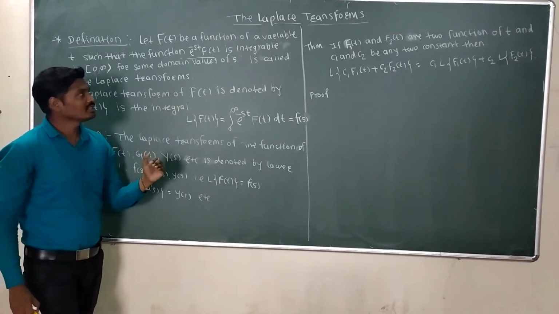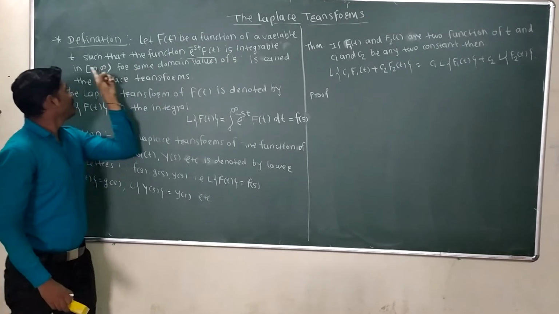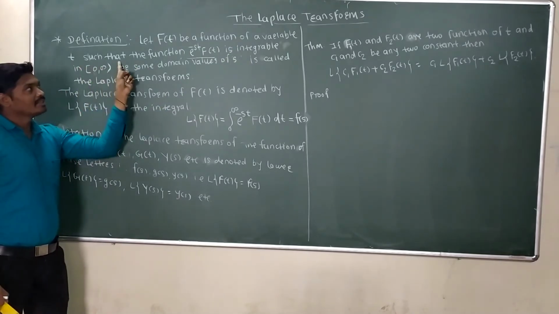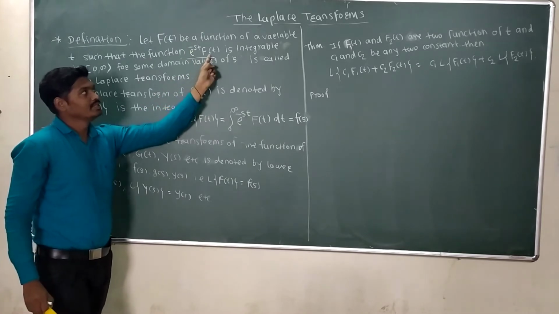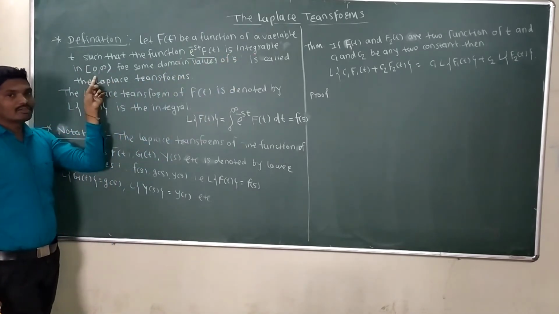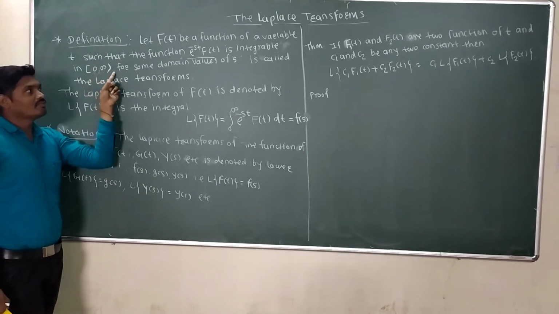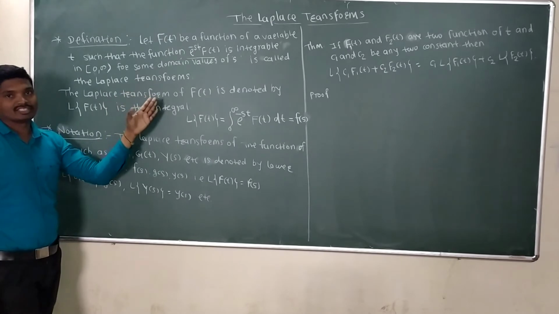So what is the Laplace transform? Let f of t be a function of variable t such that the function e raised to minus st f of t is integrable in the semi-closed interval 0, infinity for some domain values of s, is called the Laplace transform.